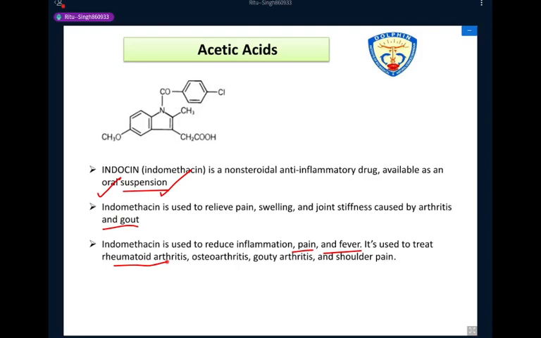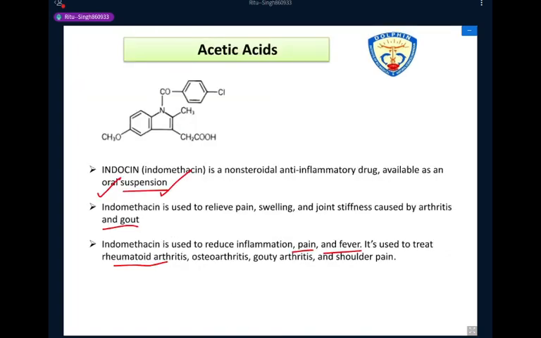In this condition, there is systemic illness, fever, and joint pain. So this drug is also used to treat rheumatoid arthritis, osteoarthritis, gouty arthritis, and shoulder pain. So these are the therapeutic uses of the indomethacin drug of the acetic acid category.